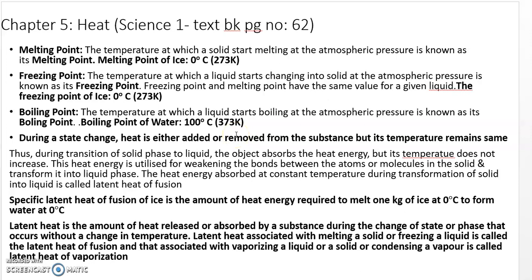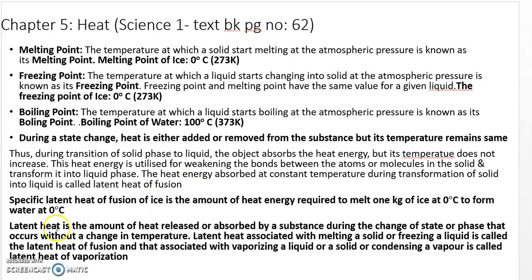So when heat is being supplied, what actually happens? The object absorbs the heat energy, and what is this heat energy utilized for? It is utilized for weakening the bonds between the atoms or molecules in the solid, and then it is transferred into the liquid. This is for ice. So the heat energy absorbed at constant temperature during transformation of the solid to the liquid is called the latent heat of fusion. This is the latent heat of fusion, which is related to the melting point.